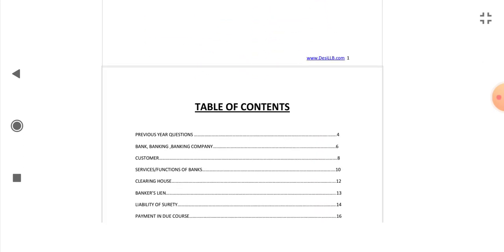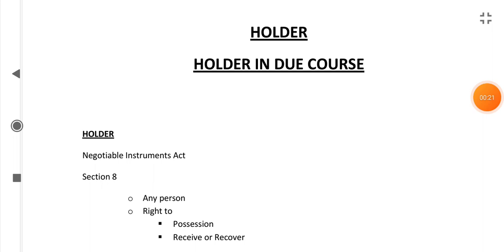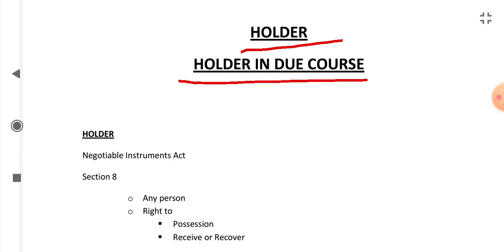Today we will cover the topic holder and holder in due course. Two topics, okay? So we should go to page number 19. Now, holder and holder in due course. First we will see who is a holder.